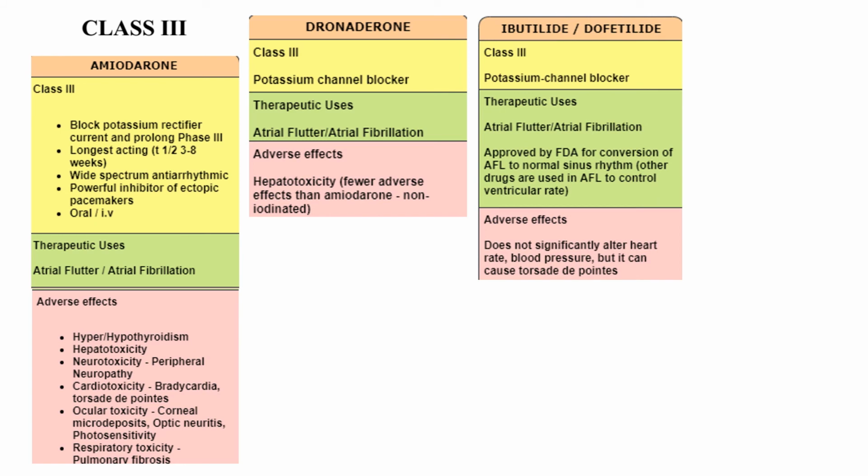The next drugs are ibutilide and dofetilide. They are used for atrial flutter and atrial fibrillation. They are approved by FDA for the conversion of atrial fibrillation to normal sinus rhythm. Whereas all the other drugs used in atrial fibrillation control the ventricular rate, these drugs are used to convert atrial fibrillation to normal sinus rhythm. The adverse effects: they do not alter the heart rate or blood pressure, but they may cause torsades de pointes.